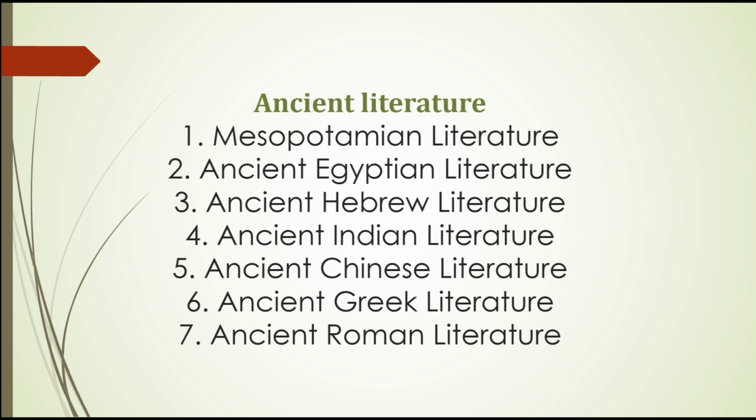Seventh, we have ancient Roman literature, in the Latin language. The key works are by Virgil, that's the Aeneid, about Roman values and national identity. Then we have Ovid, myth and transformation. Then we have Seneca, Stoic philosophy. Then we have Cicero, politics and ethics.